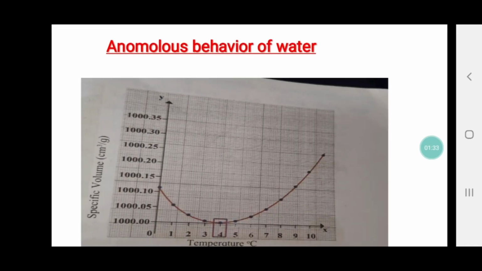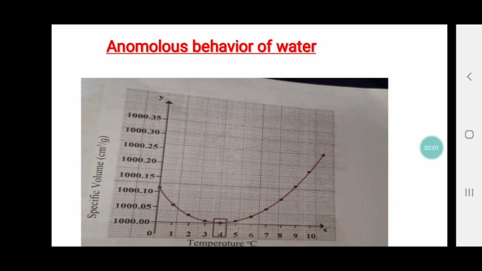The next concept is anomalous behavior of water. Now here one of the graphs is given and that we have to study. In that graph, specific volume is plotted on the y-axis and on the x-axis the temperature is taken in degrees Celsius. Now what do you see? You see one curve which is going upward.